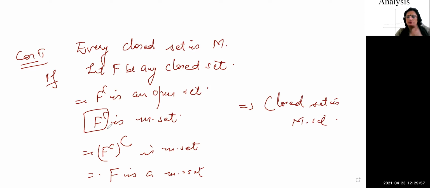So this is all about the theorem that every interval is a measurable set, every open set is measurable, and every closed set is measurable.